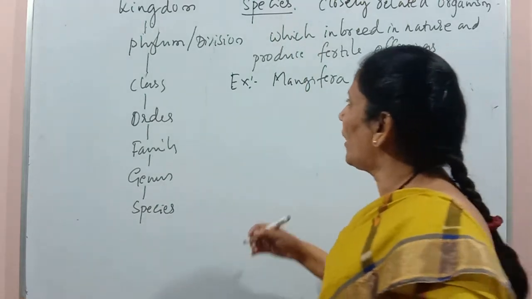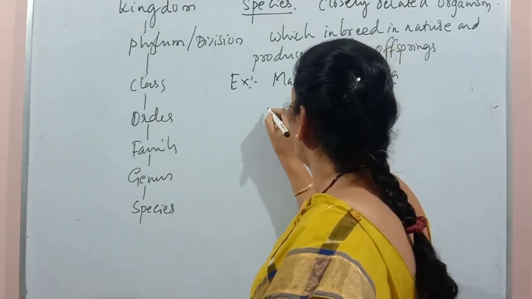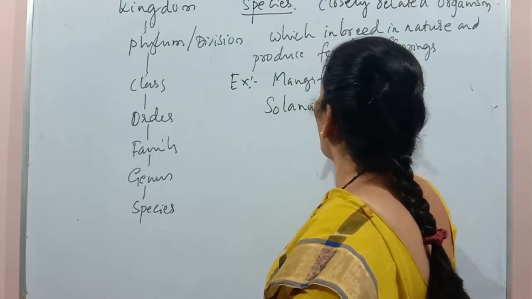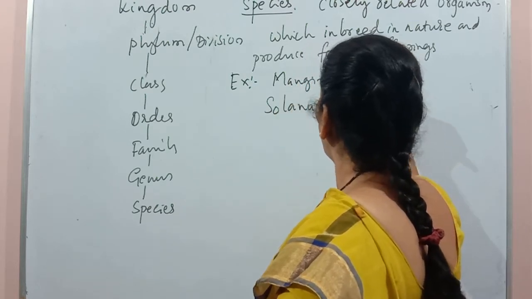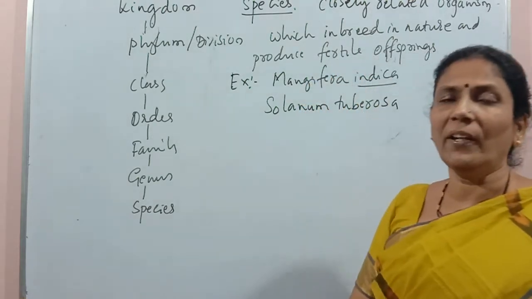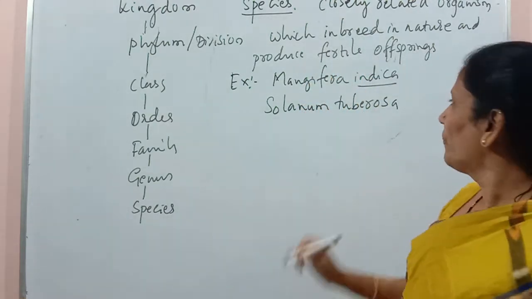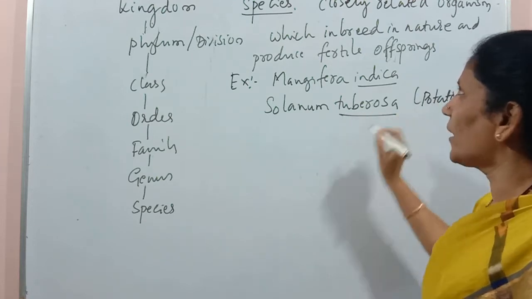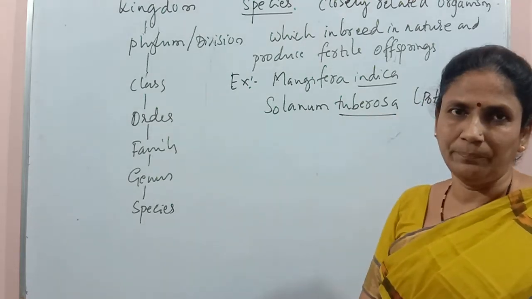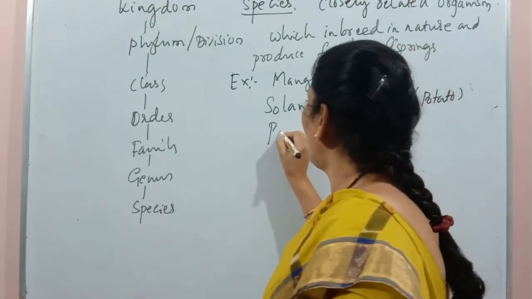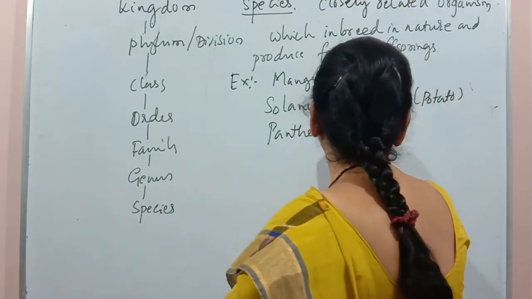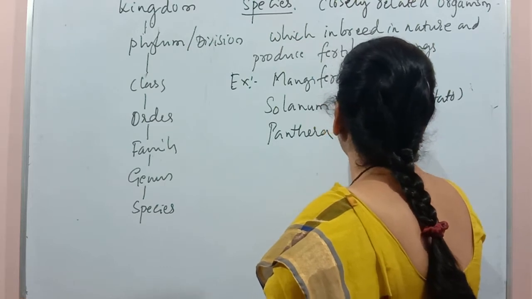In the same way, I may give another two examples. Solanum tuberosum, which is the scientific name of potato. Here tuberosum is the species name. Another example is Panthera tigris.